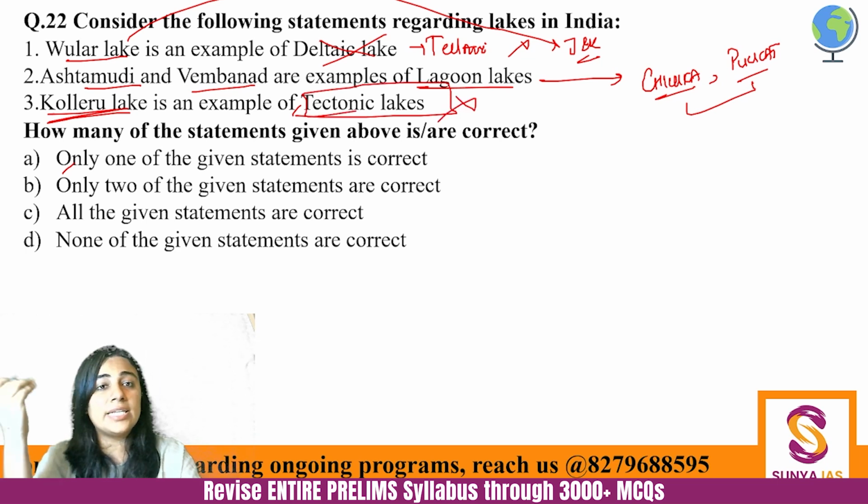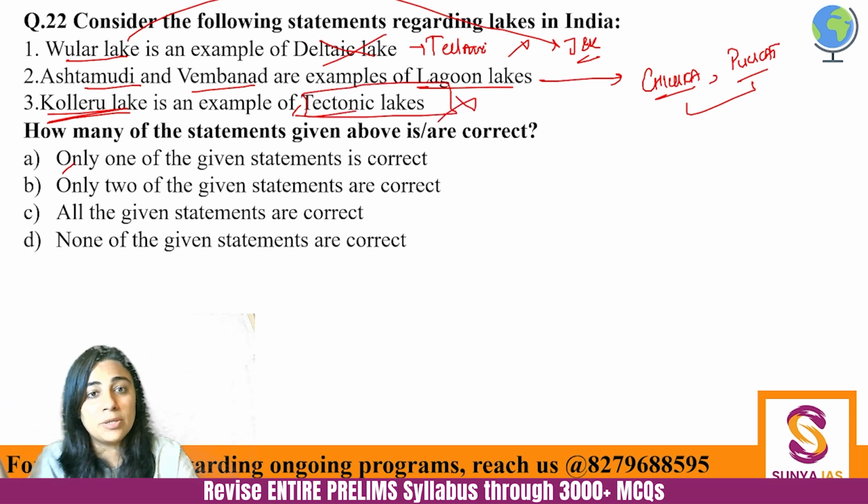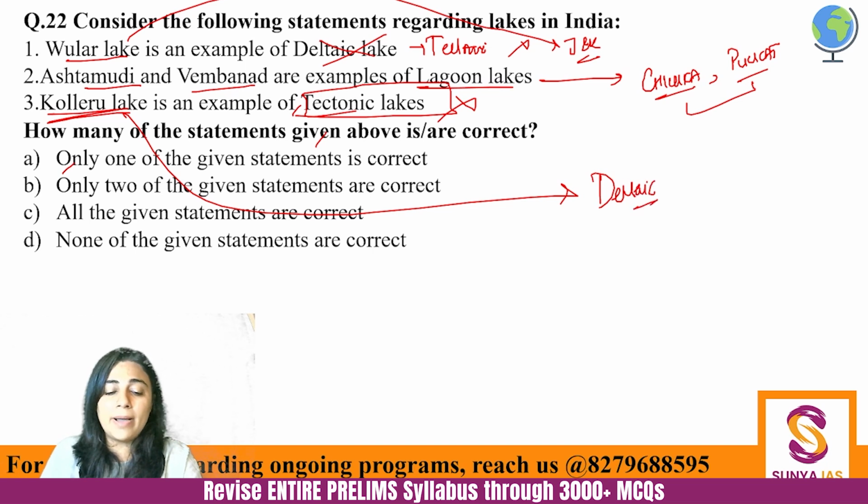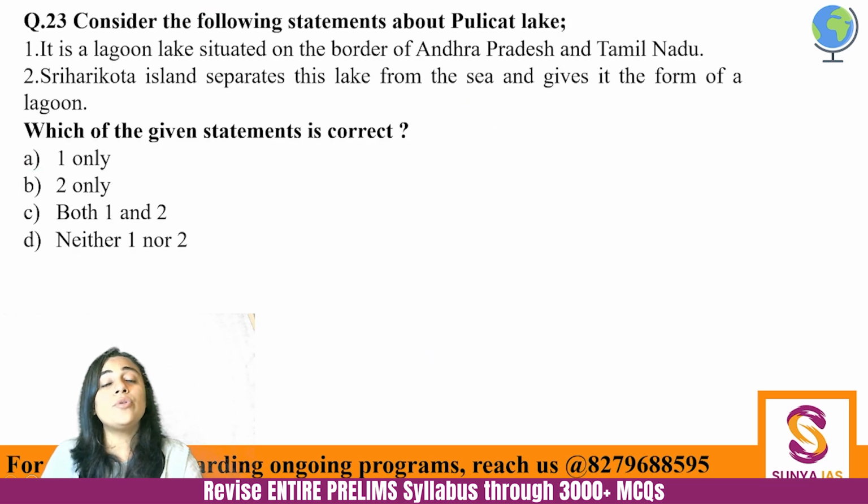First of all, South India is not tectonically active. You would be knowing that. So Koleru Lake is actually a deltaic lake. It is made by the deltas of rivers. Okay, so here only one statement is correct. We are talking about drainage, so lakes also come into the picture.